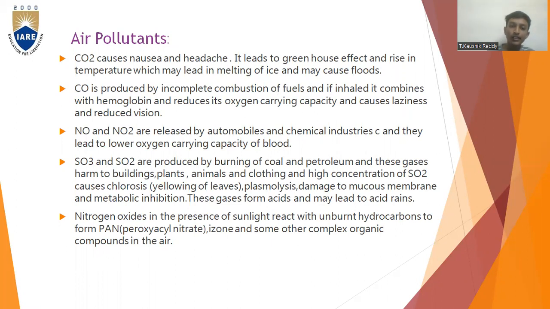NO and NO2 are released by automobiles and chemical industries, and they lead to lower oxygen carrying capacity of blood. SO3 and SO2 are produced by burning of coal and petroleum, and these gases harm buildings, plants, animals, and clothing. High concentration of SO2 causes chlorosis, yellowing of leaves, plasmolysis, damage to mucous membrane, and metabolic inhibition. These gases form acids and may lead to acid rains.